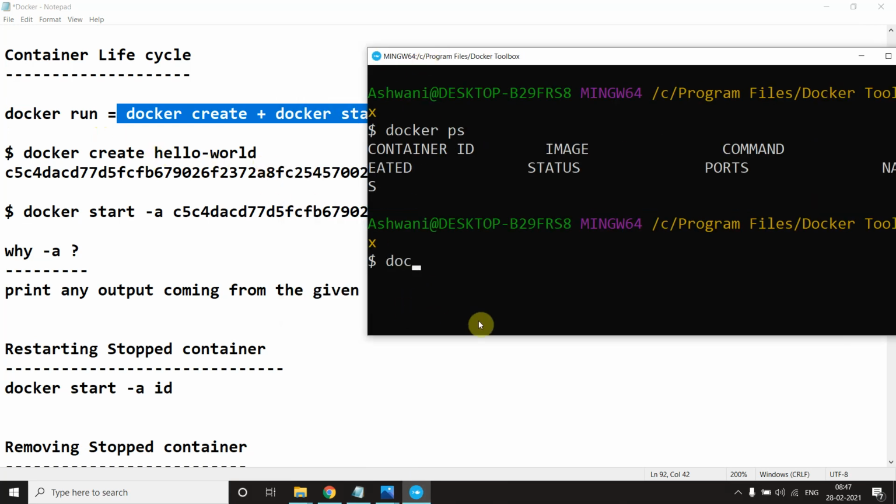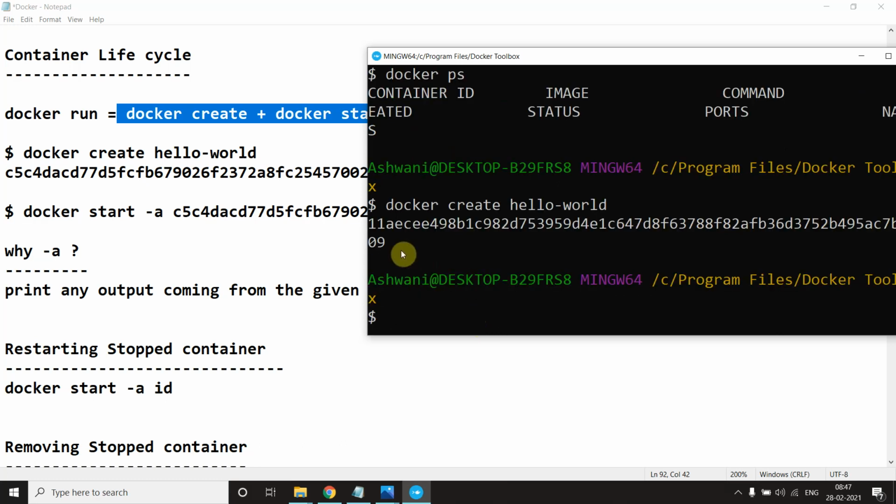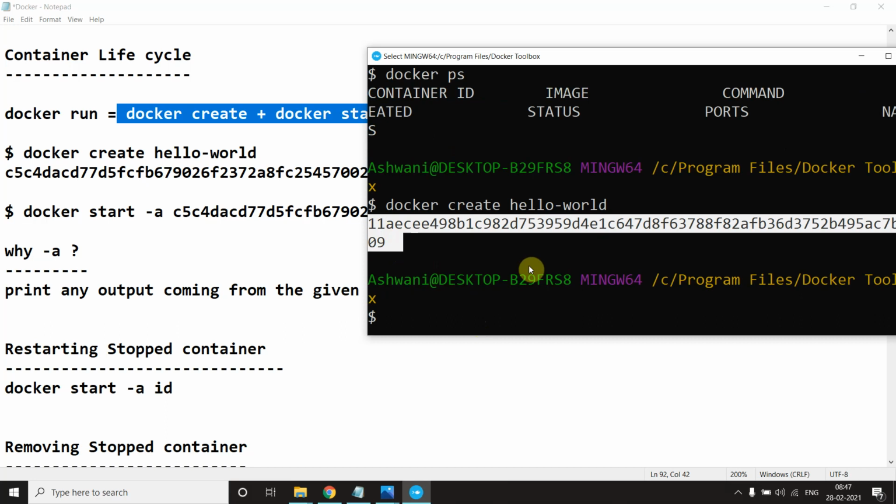So if I say docker create hello world, you will get some id type of thing, and nothing else. The container is ready, no problem.